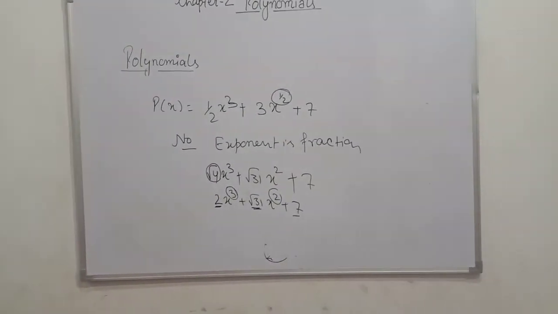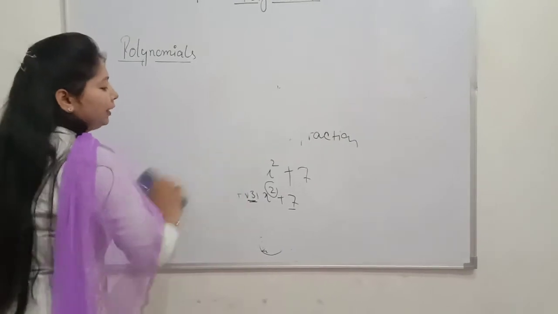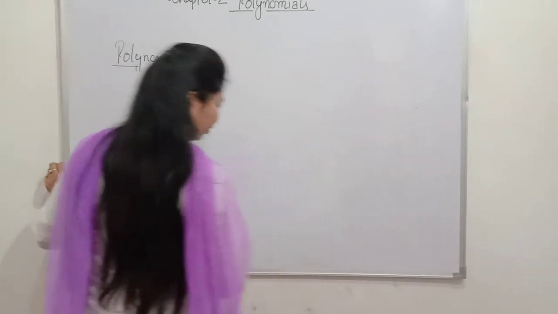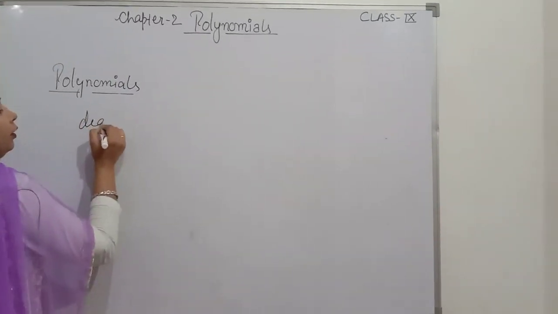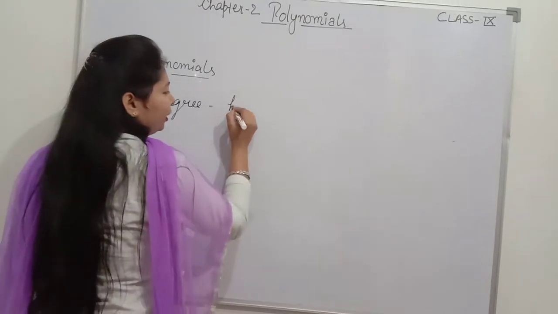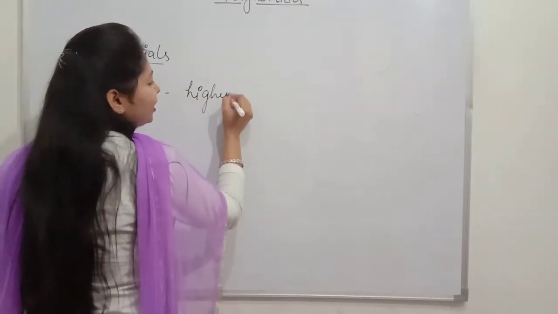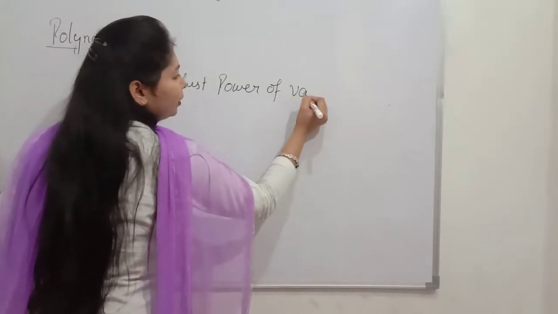Now moving towards the next part, the degree of a polynomial. How to find out the degree of a polynomial? Now what is the degree? Degree is the highest power of the variable.